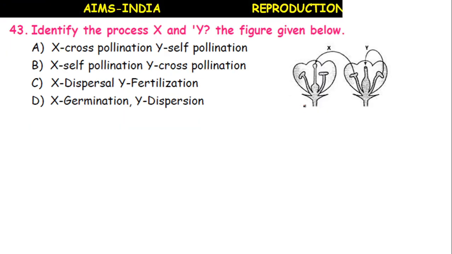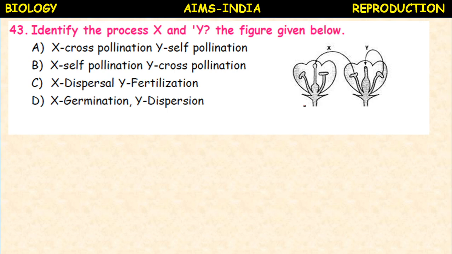Okay. Next question. Identify the process X and Y in the figure given below. Here the images are given. X and Y, you have to identify. Two flowers. X cross pollination, Y self pollination. X self pollination, Y cross pollination. X dispersal, Y fertilization. X germination, Y dispersion. So first two options, you have to select the right option.